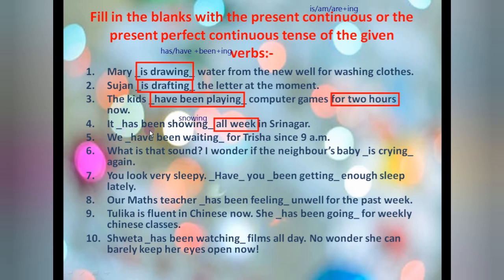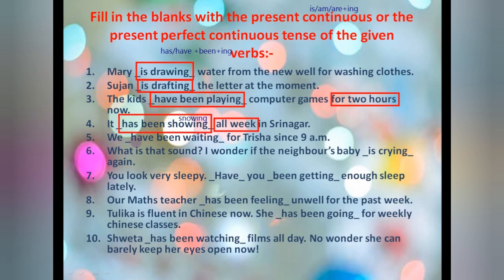So snowing from Monday, suppose it has started and till now it is going on. So again, the activity started in the past only and it is continuing in the present also. That's why this is our present perfect continuous tense. Okay, so I hope you have understood it. Singular, that's why has been snowing.